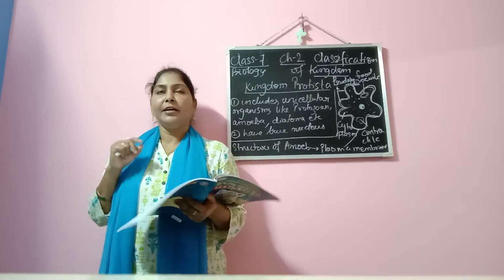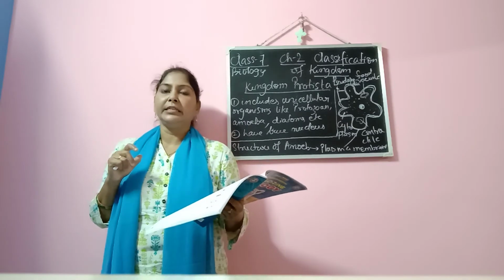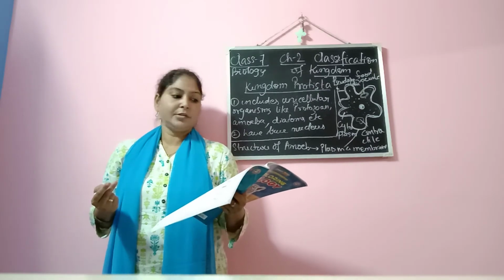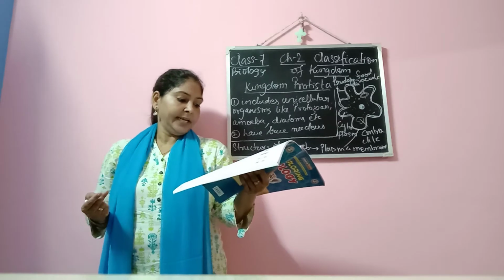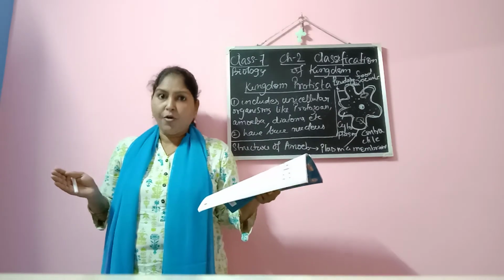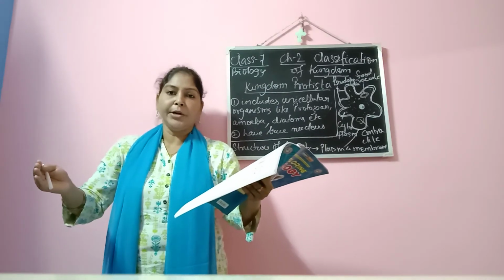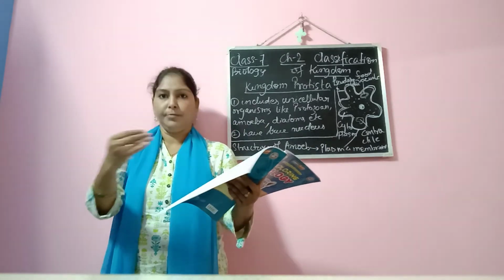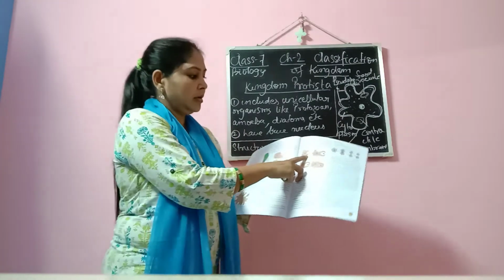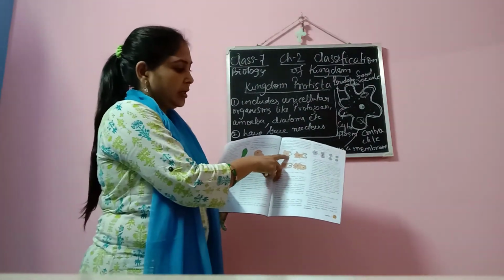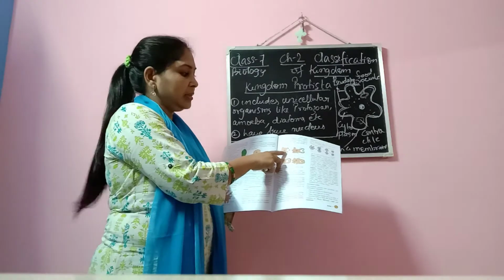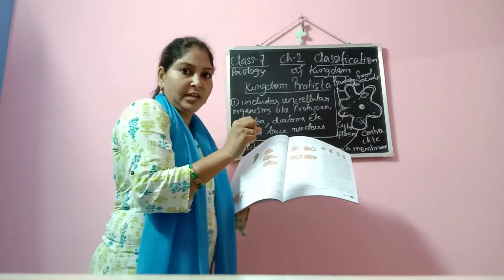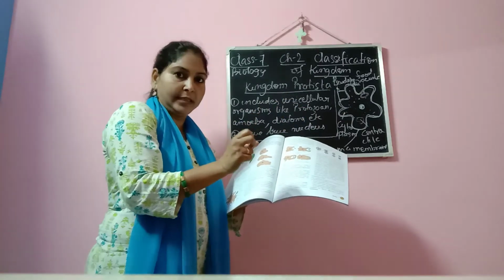When this particular organism sees its food in front of it, then it again forms the pseudopodia in order to trap or grab the food. You can see in this picture, this amoeba is forming the pseudopodia so that it can engulf, it can trap the insect or its food.